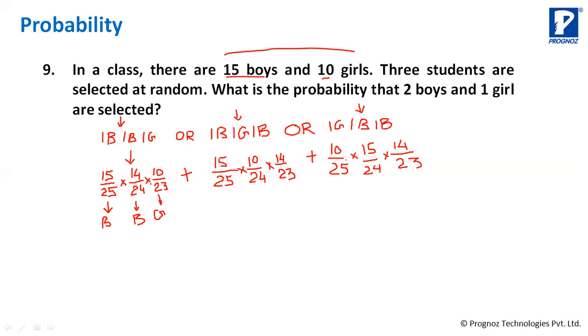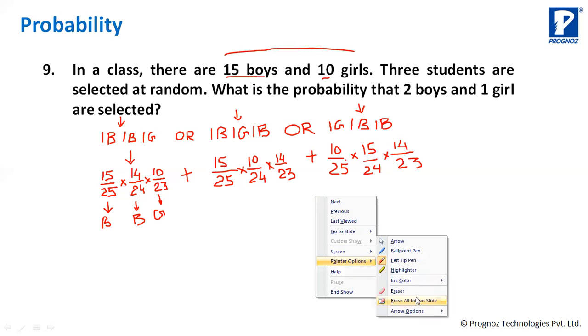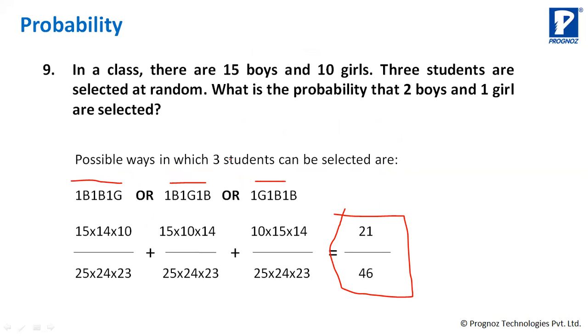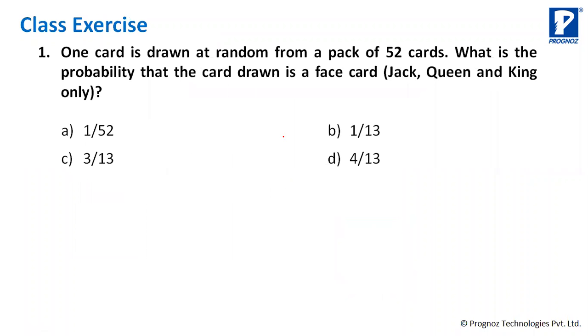Okay, so I'll clear this and then you can see this. Finally, you will get 21 by 46 when you do this. Okay, so it is this or this or this. Understood? ऐसा प्रॉब्लम प्रोबेबिलिटी का इस तरीके से करते हैं. ओके, ये क्लियर हुआ? Yes, sir. ओके, आप लोग बोलते जाओ फिर.